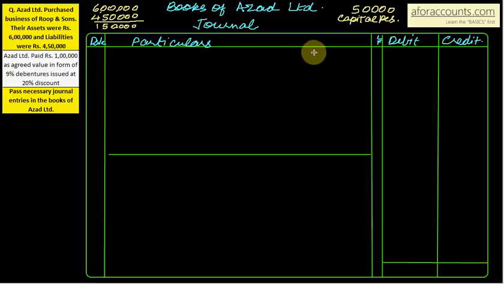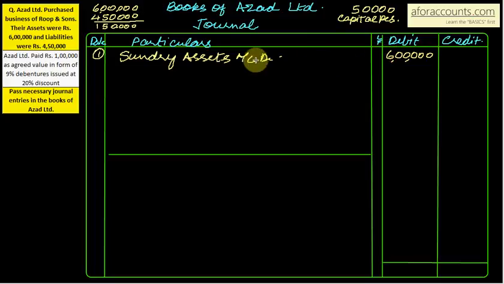Take over the sundry assets and liabilities. So sundry assets account debit. Write the date, whatever may be given in the question. Sundry assets account debit. Assets were for 6 lakh rupees. So debit 6 lakh.